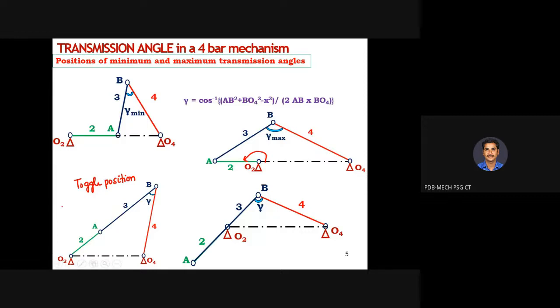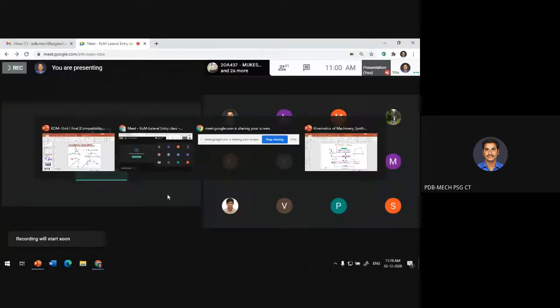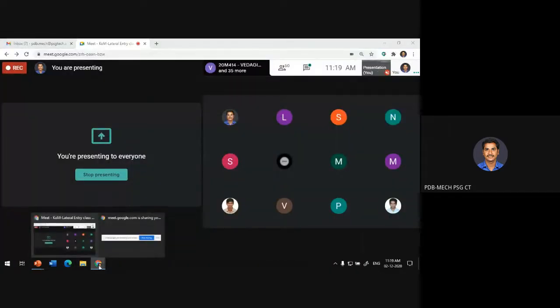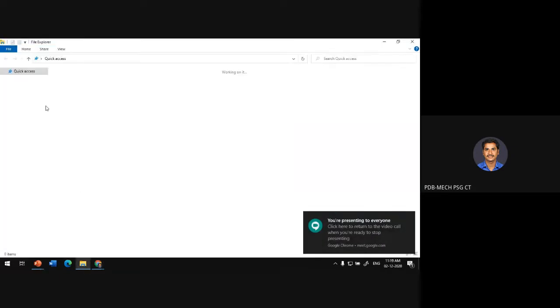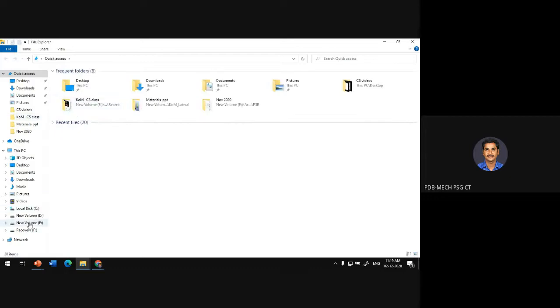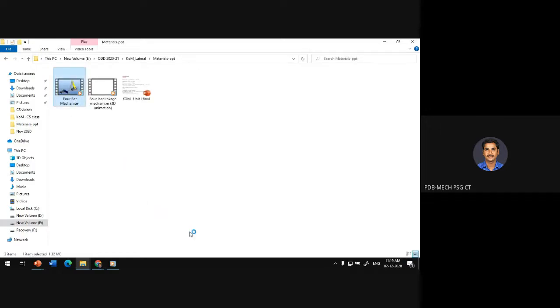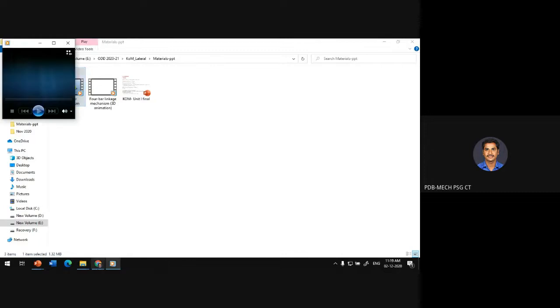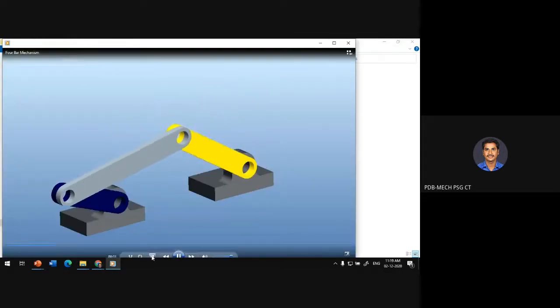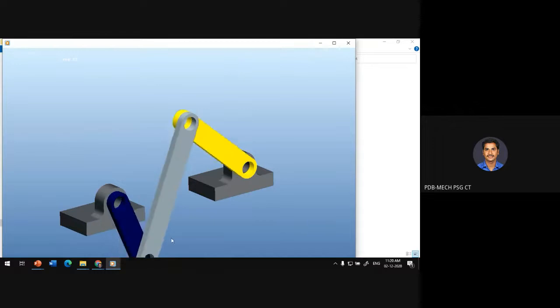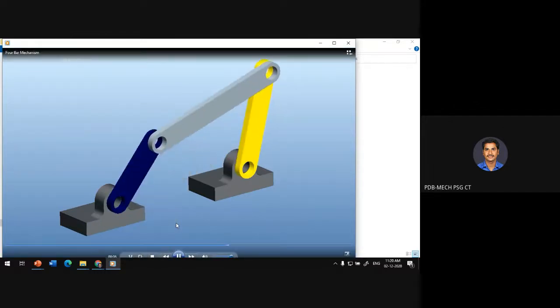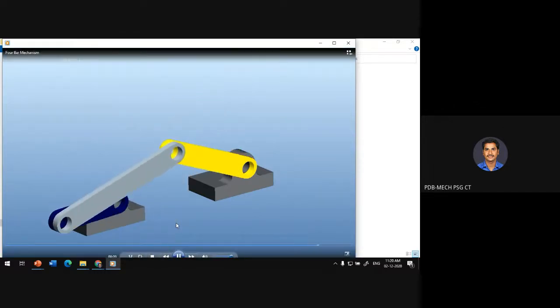Please let me show the video so that you can understand what is actually happening. Please clearly observe what is happening when the toggle position is achieved. When the toggle position is reached, what is happening to the rocker?